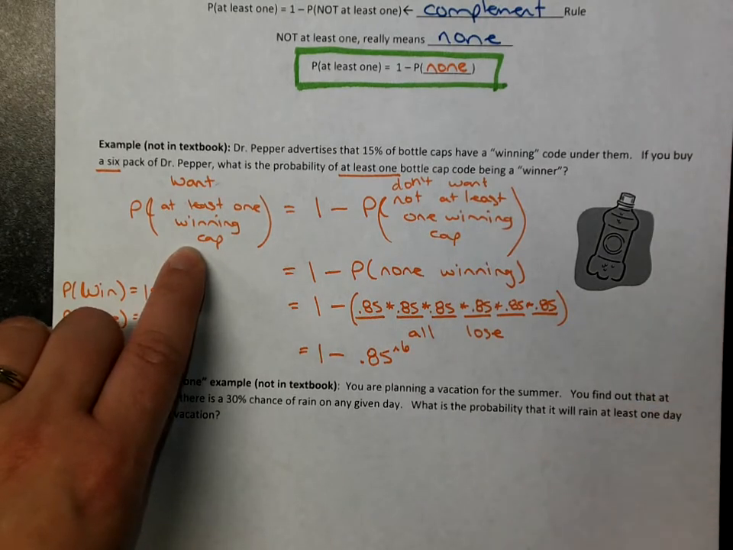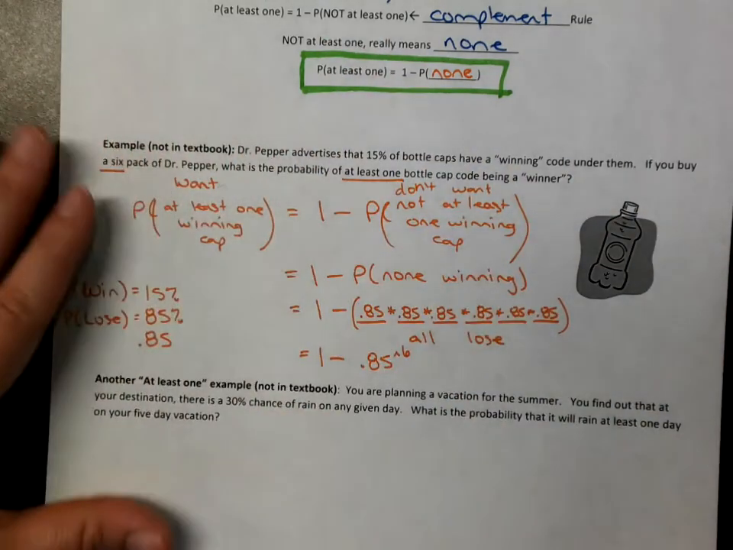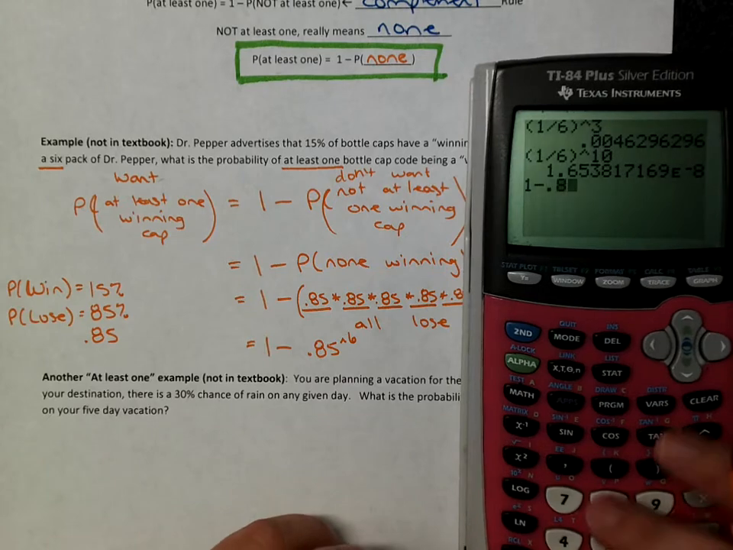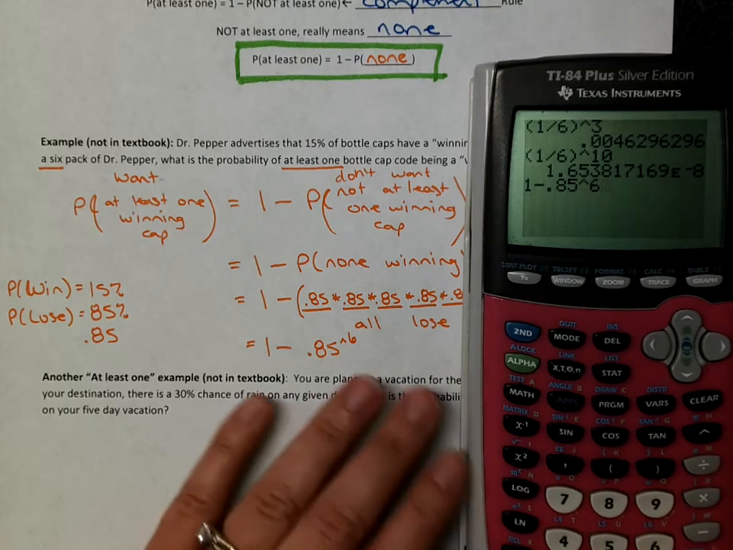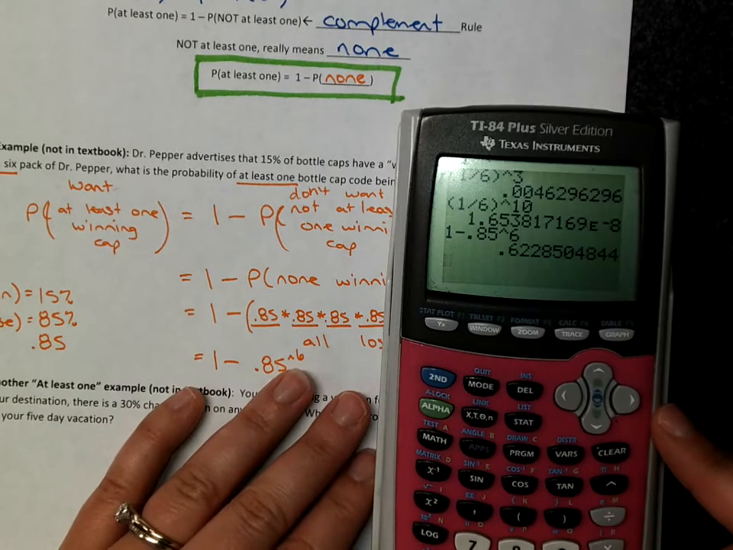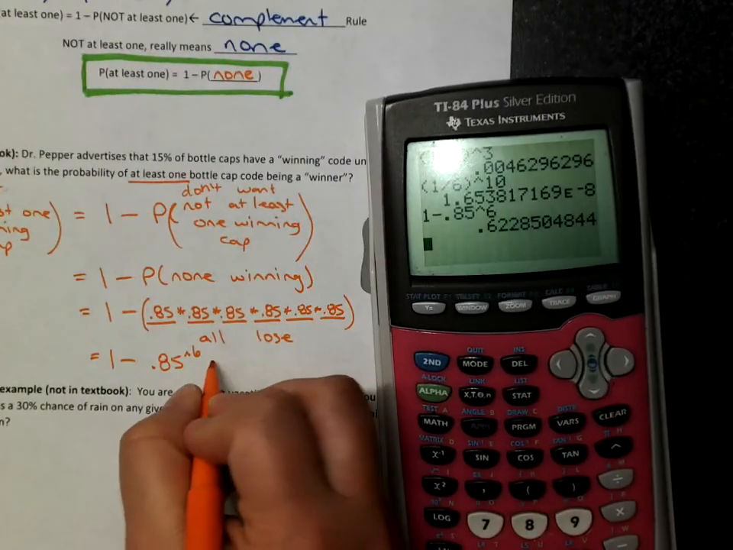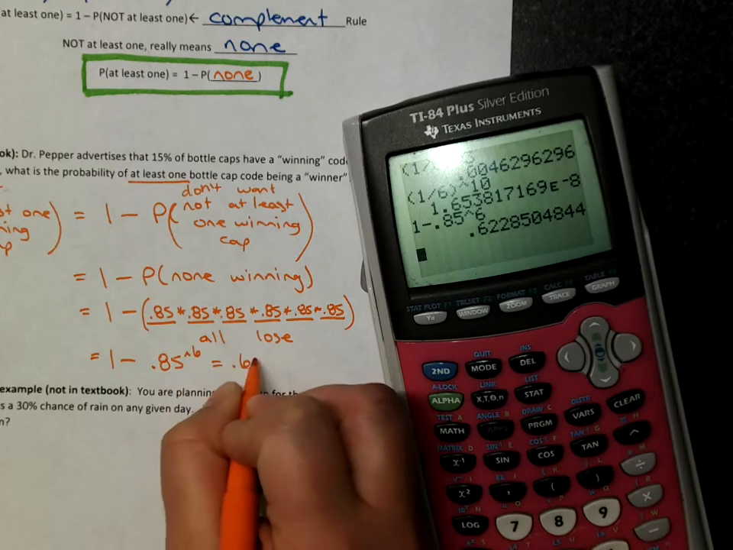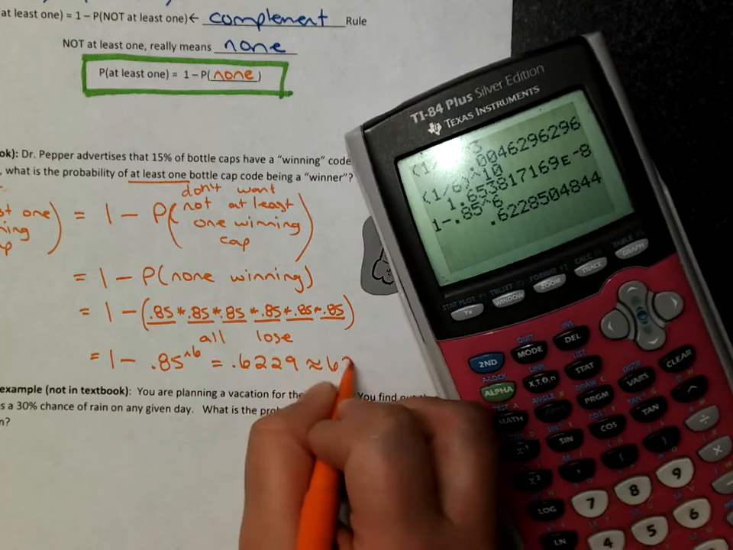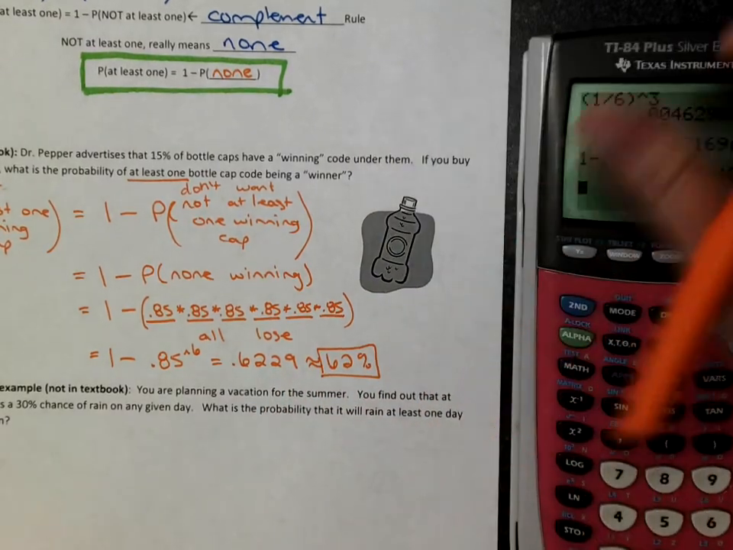It's faster than doing 1 or 2 or 3 or 4 or 5 or 6. That would be a nightmare to try to calculate. And we'll see more of that in Chapter 6, why that's so difficult to calculate. So 1 minus 0.85 to the 6th power. It will follow the order of operations for you, and it will spit out the answer directly, 0.6229, which is about a 62% chance that at least one of your caps is going to have a winning code.